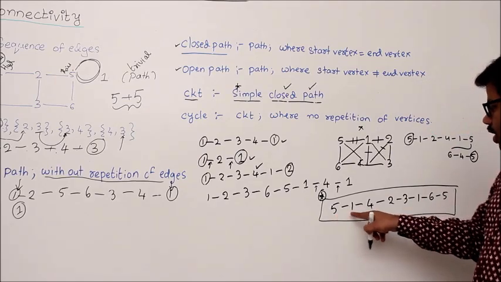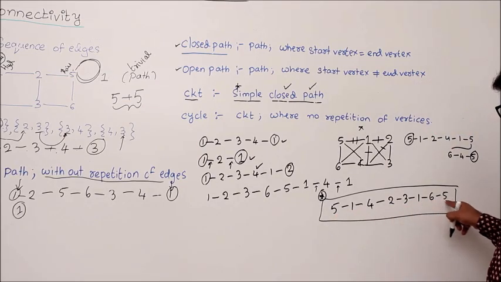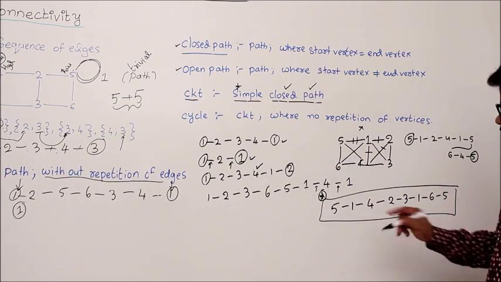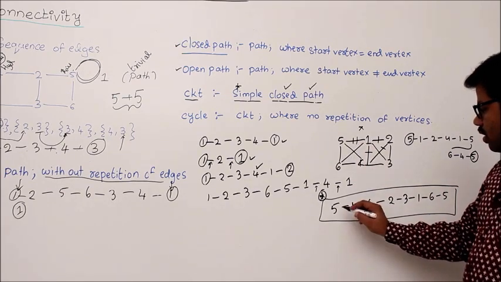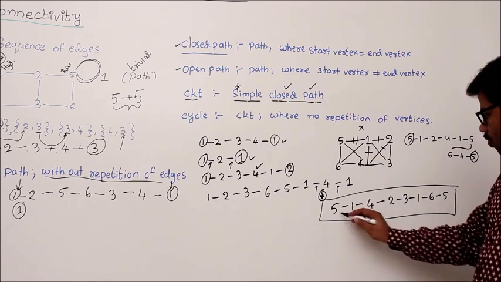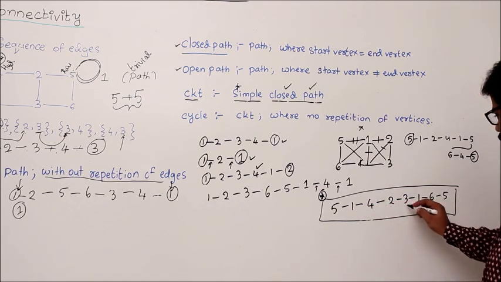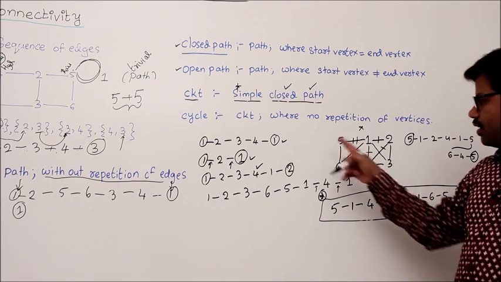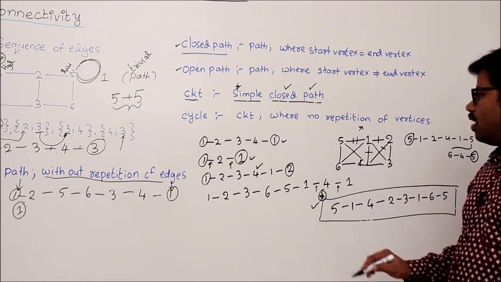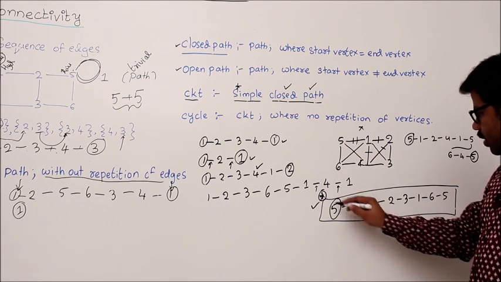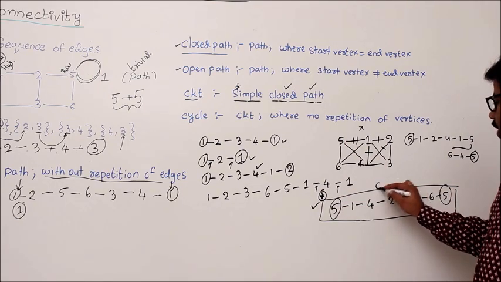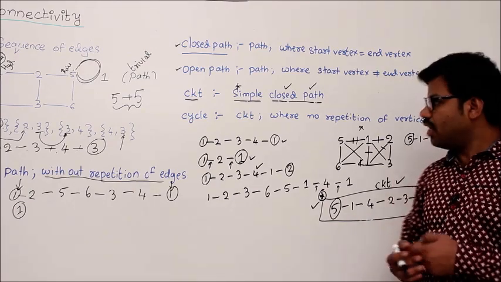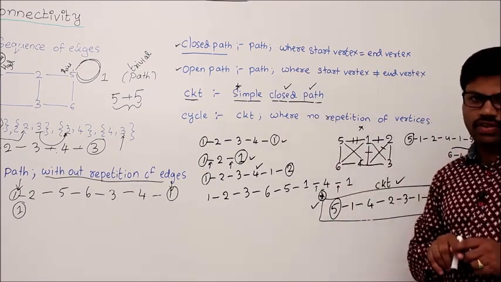Start. 5, 1, 4, 2, 3, 1, 6, 5. Is it a simple path? We will see. For that, no repetition of edges. 5 to 1, 1 to 4, 4 to 2, 2 to 3, 3 to 1, 1 to 6, 6 to 5. I don't see any repetition of edges. That's why it is a simple path. And is it closed? Yes, starting equals ending. So that's why it is a circuit, a simple closed path. In that way you can understand about circuit.